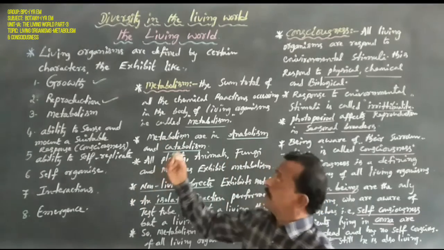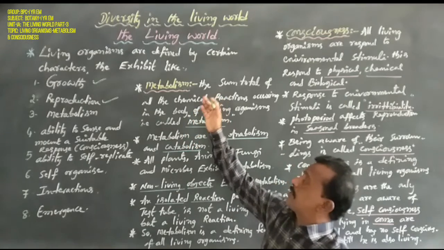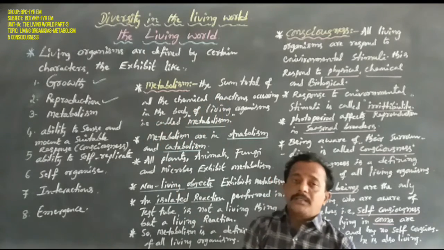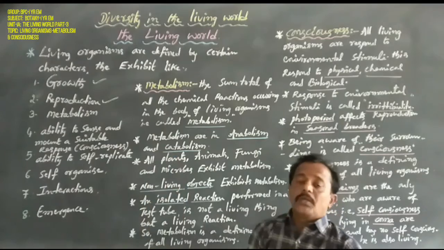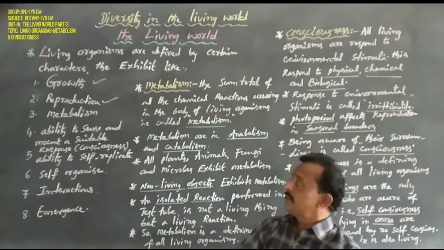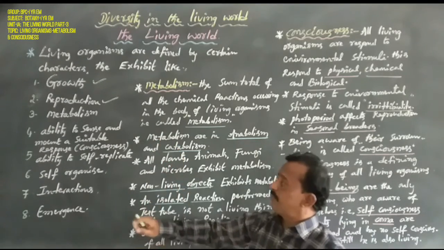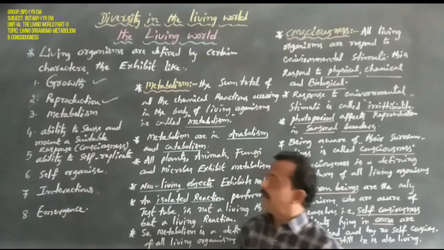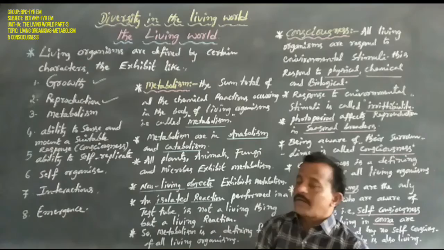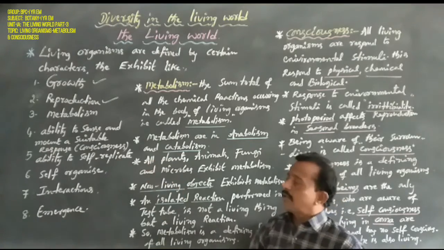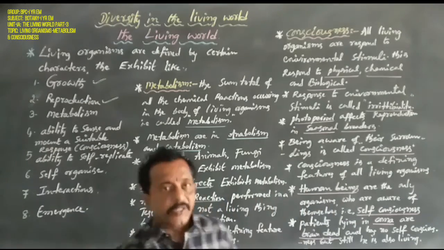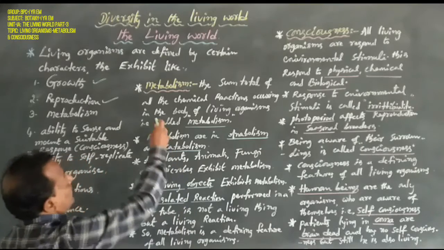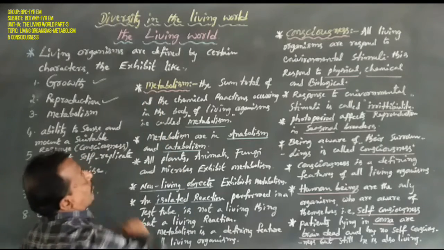So dear students, today we are going to discuss the third and fourth living organism characters, such as metabolism and the ability to sense and mount a suitable response, that is consciousness. First we are going to discuss metabolism.